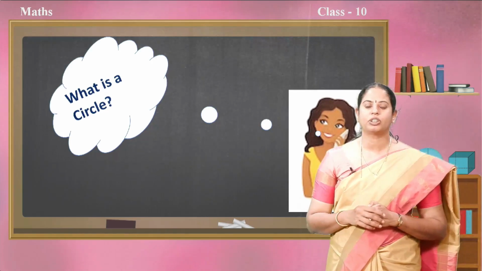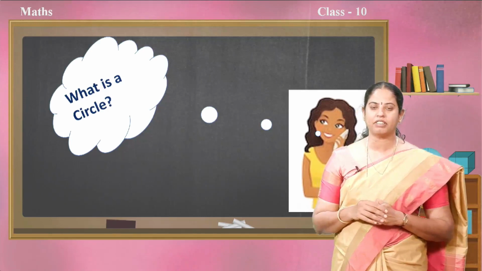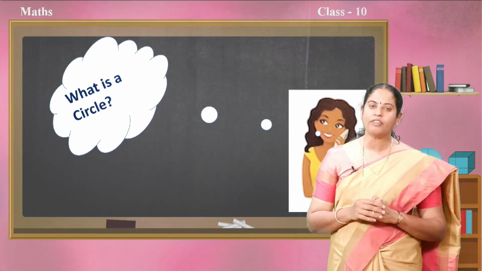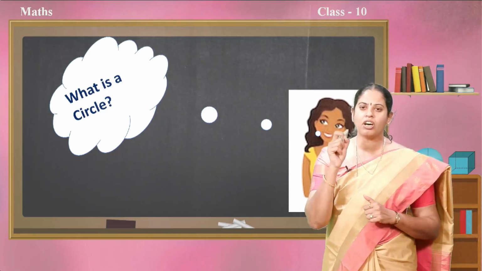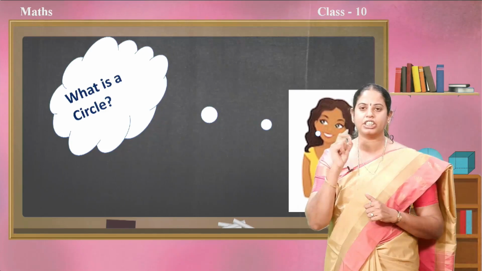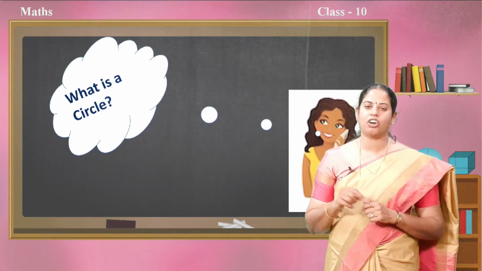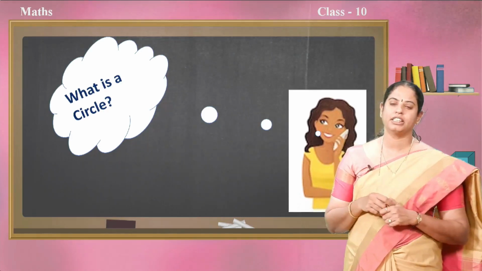So I told Zohra, we will do one activity. From this activity, you are going to understand what a circle is. Take a packet of small circle-shaped stickers. Put one sticker on the surface of the table or on a plain sheet.